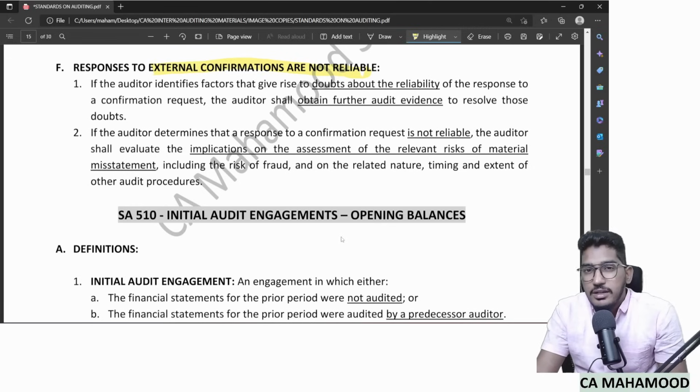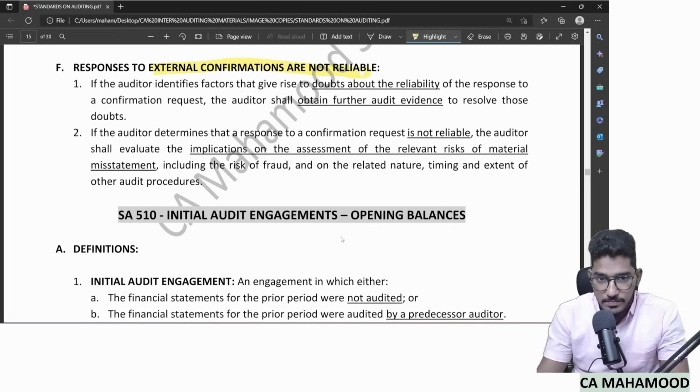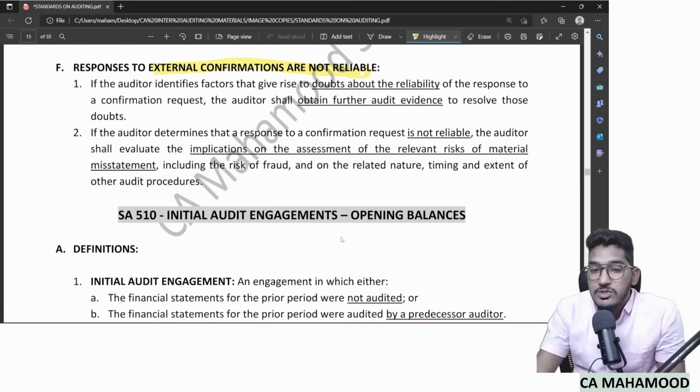When will you generally get that doubt that responses to external confirmations are not reliable? When you came to know that the third party is not independent of your client. That is, your client's management and the third party colluded with each other, and your client made the third party give you wrong responses. So if you came to know that responses to external confirmations are not reliable, then what should you do? Let us see what they are saying.